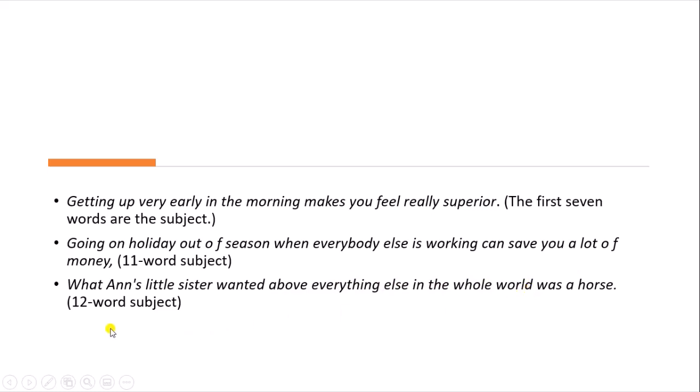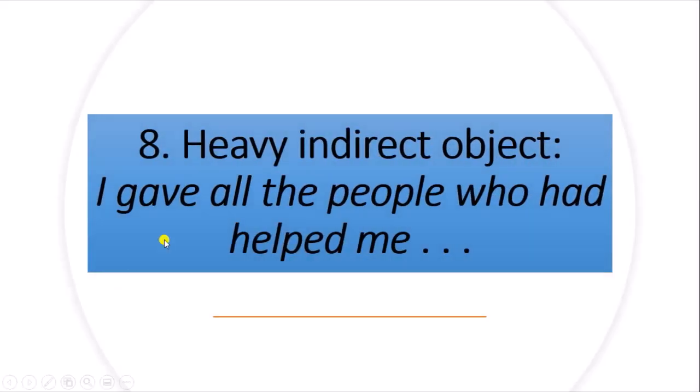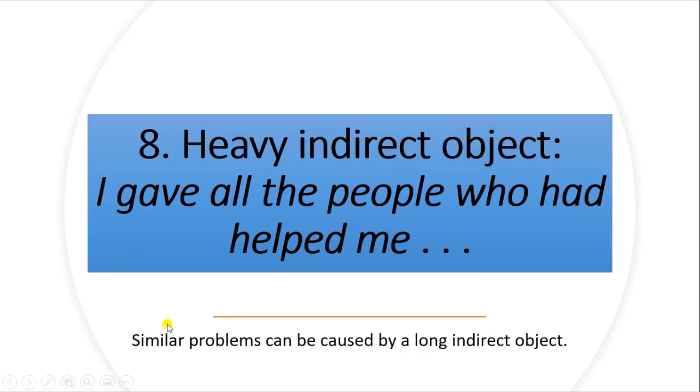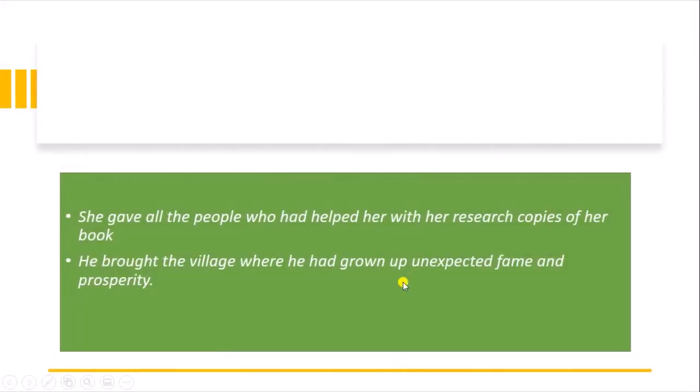This is also making things complex. Heavy indirect object: I gave all the people who had helped me. Similar problems can be caused by long indirect objects, like we have seen in the last slide. She gave all the people who had helped her with her research copies of her book.